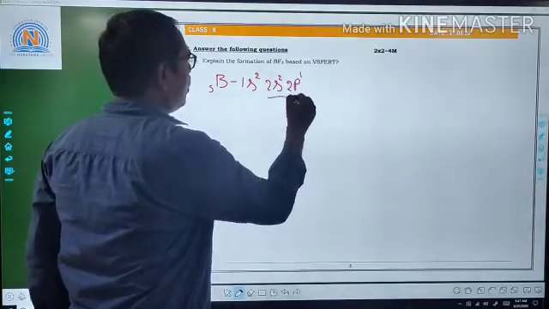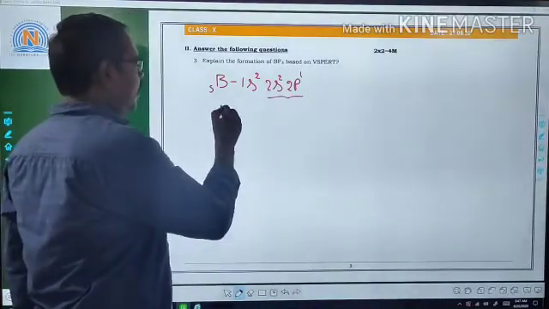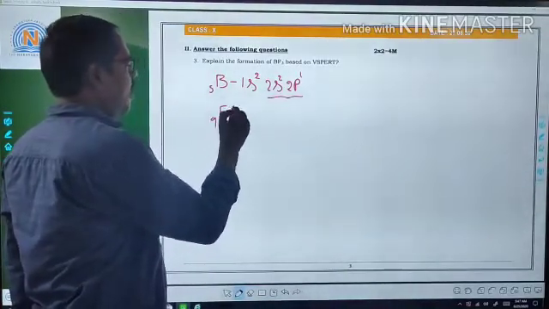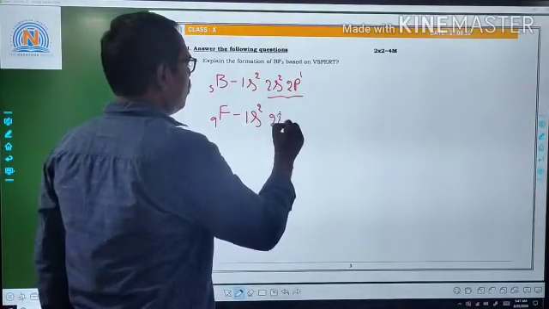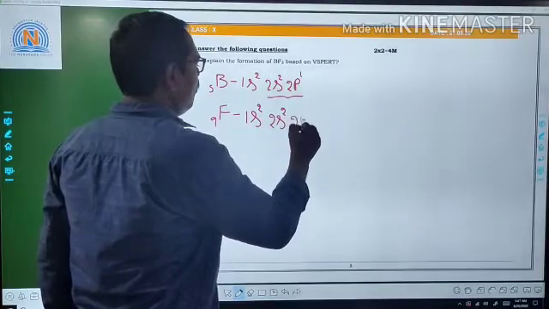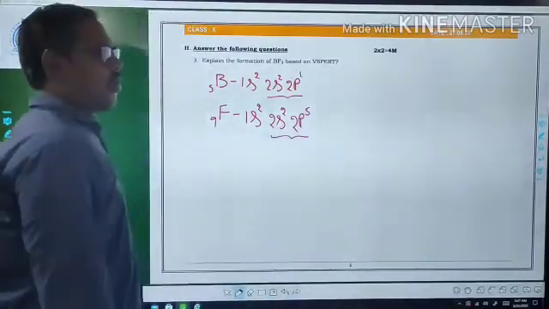So boron contains 3 valency electrons. Next, coming to fluorine, atomic number 9, electronic configuration 1s2, 2s2, 2p5. Fluorine contains 7 valency electrons.